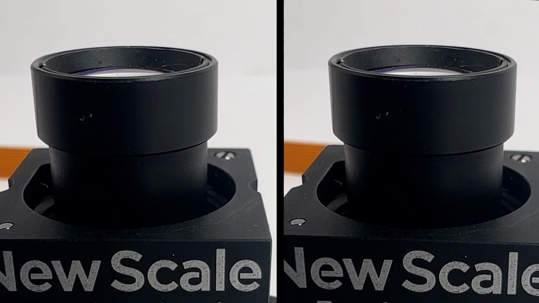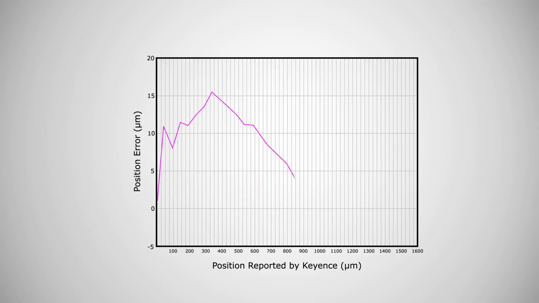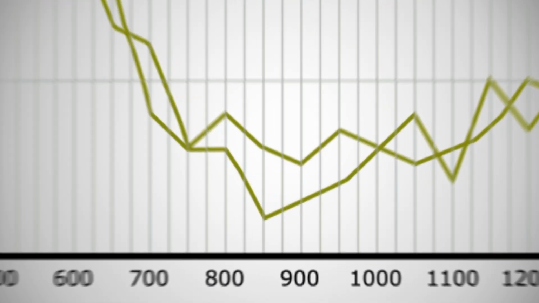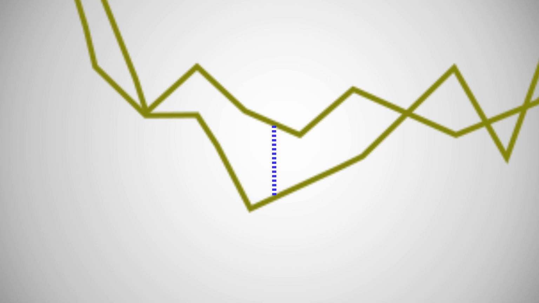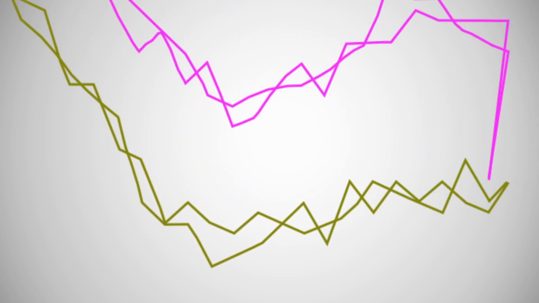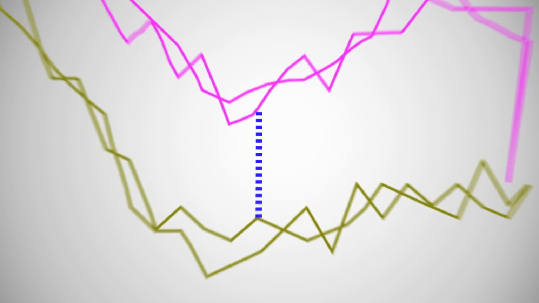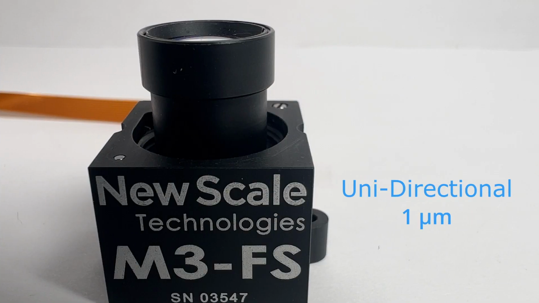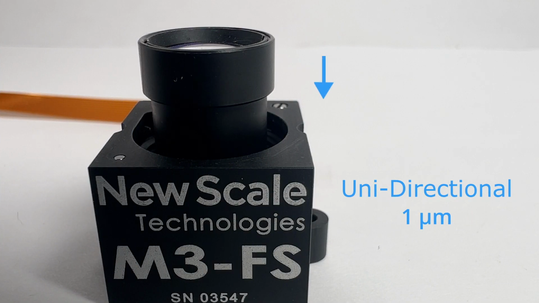Let's look closer. Here an M3 module moves a lens to a series of target points, both in forward and reverse directions over its full travel range. We repeat the process twice and look at the difference. The difference between curves moving in the same direction is unidirectional repeatability. The difference between curves moving in opposite directions is bidirectional repeatability. A system designer needs to know when the higher repeatability is worth the extra moves.